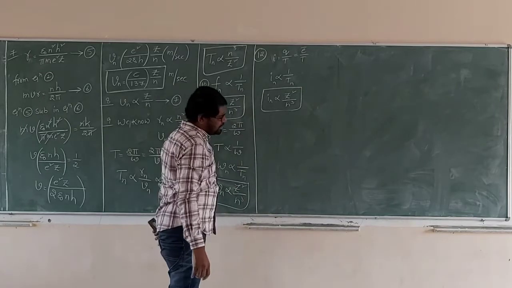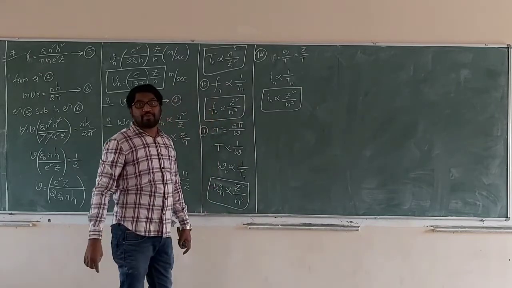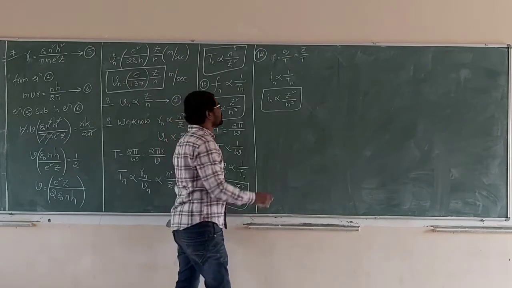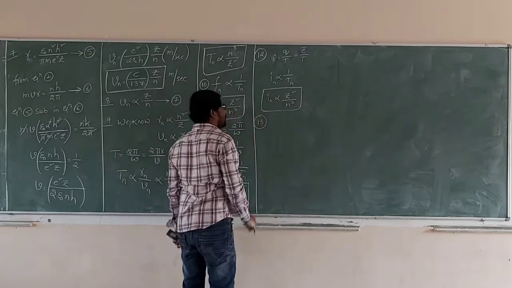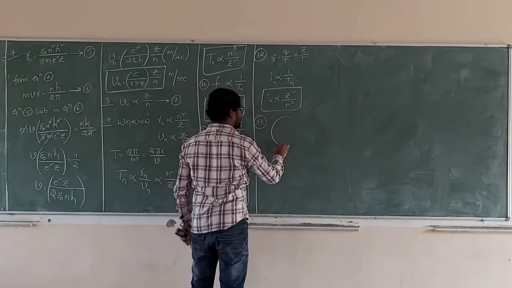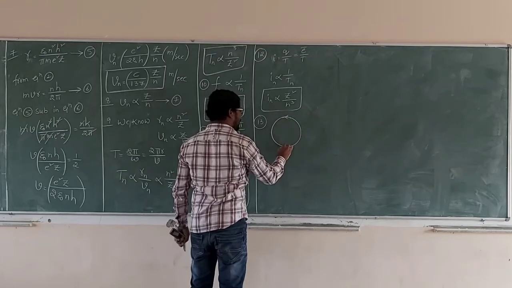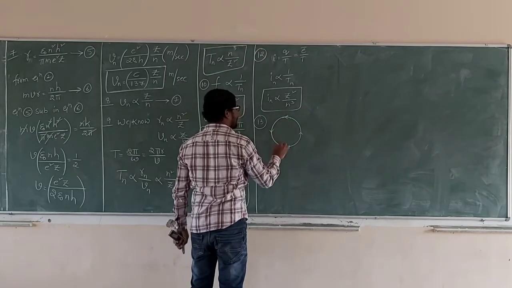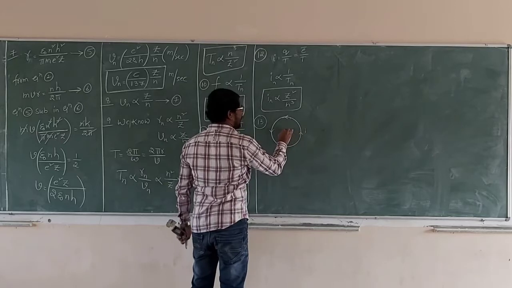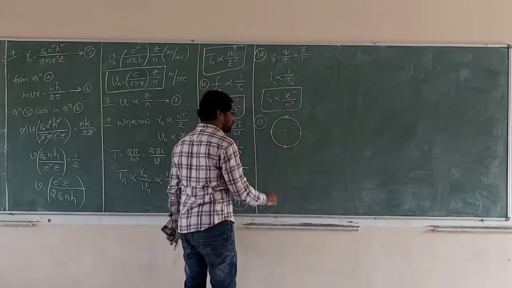The electric current in nth orbit when the electron revolves around the nucleus. 13. What is the magnetic field? When an electron revolves around the nucleus, current passes, then at the center a magnetic field is produced.